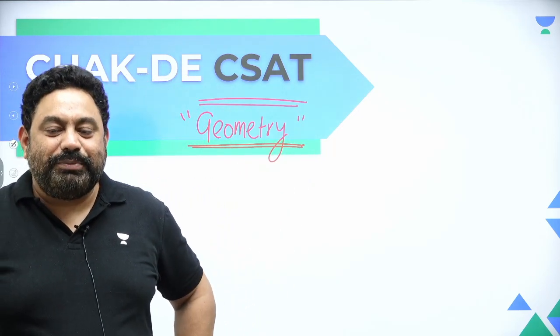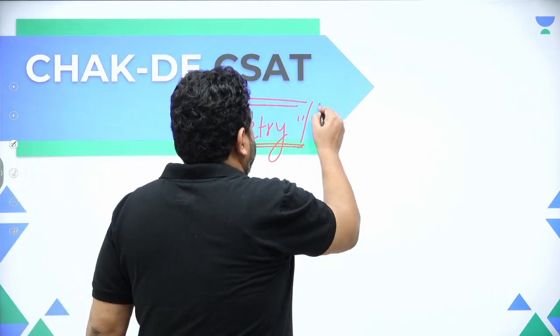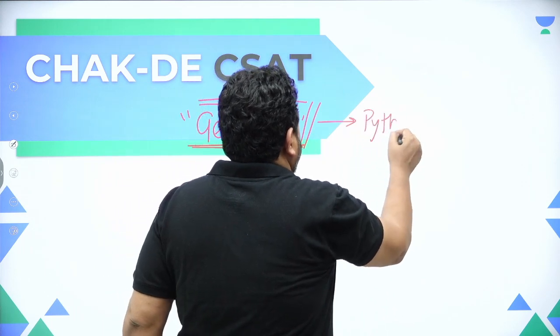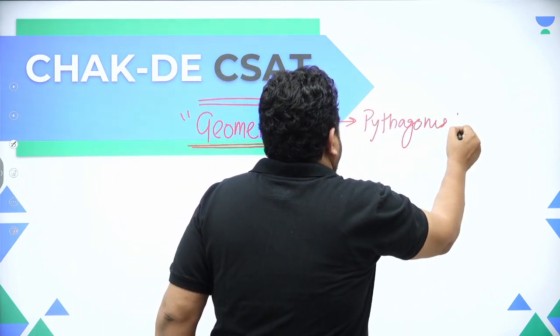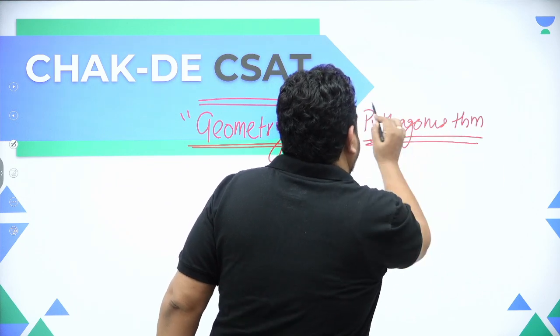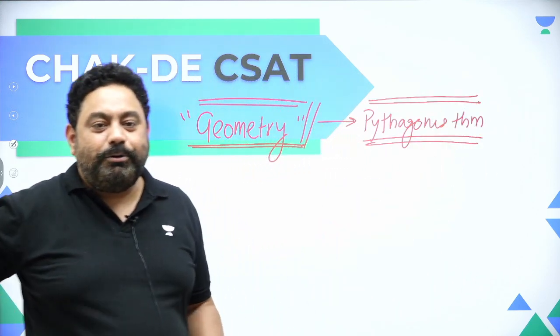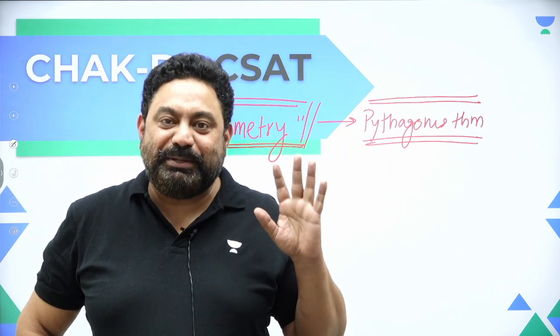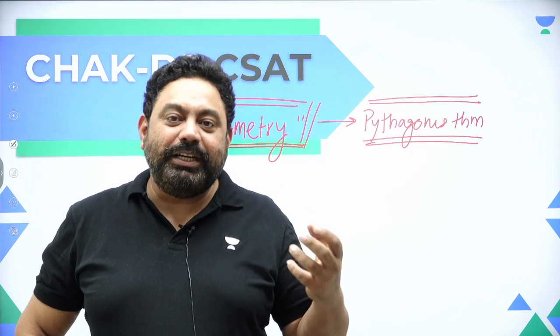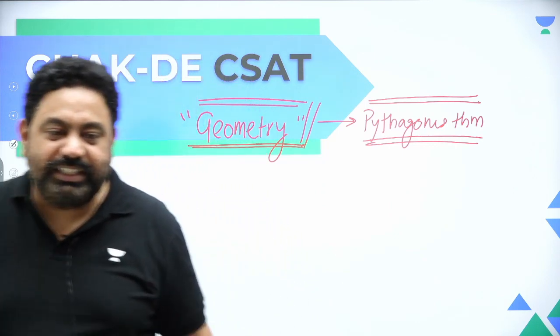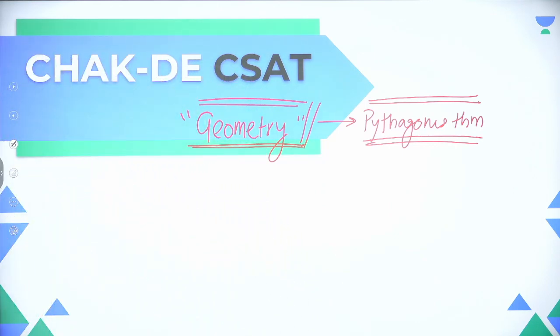This is going to be an awesome trick on geometry, and everyone knows about Pythagoras theorem. So I'm going to talk in detail about Pythagoras theorem and how to use Pythagoras triplets to solve questions just like a click. We actually don't need to apply Pythagoras, we can do it otherwise as well. So this would be today's discussion, guys, Pythagoras theorem and its application. So I hope most of you are ready for this, right?